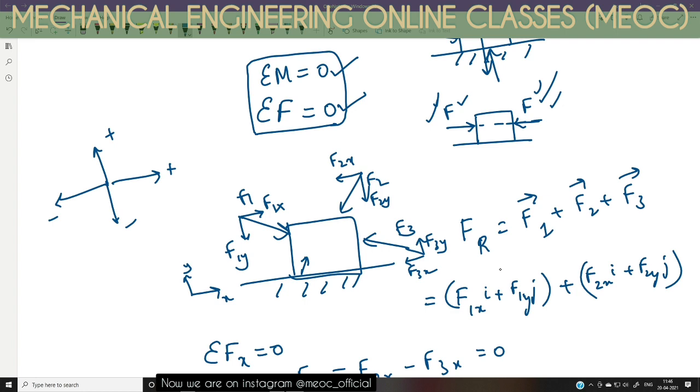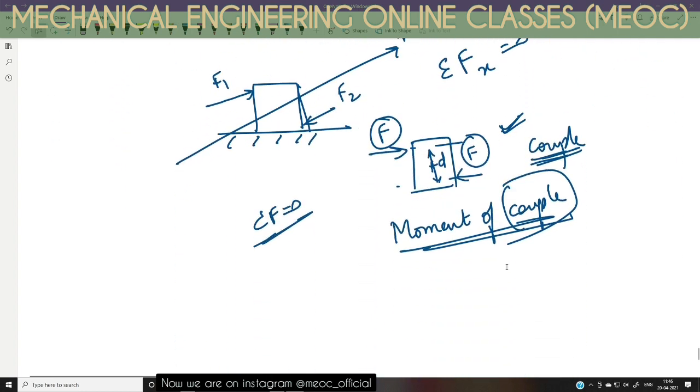If even one condition fails, and under sigma F we have several, sigma Fx, sigma Fy, you can find F along any direction, right? And you can find moment about any point also. So if the net moment about any point is 0 and the net force effect along any direction is 0, only then the object is considered to be in equilibrium, otherwise no. Rotation does not always happen only due to a couple. If it is happening due to a couple, we call it moment of couple. If it is happening due to a general force system, then we call it moment of force, which we have already seen.